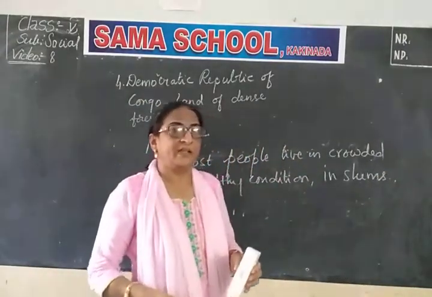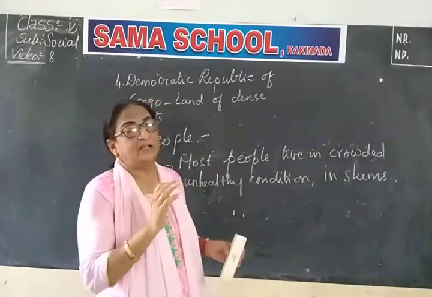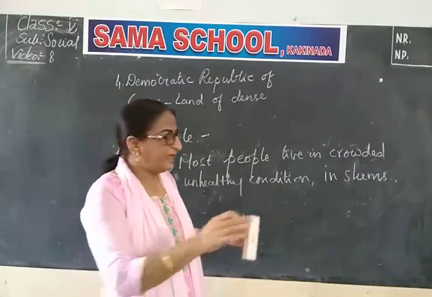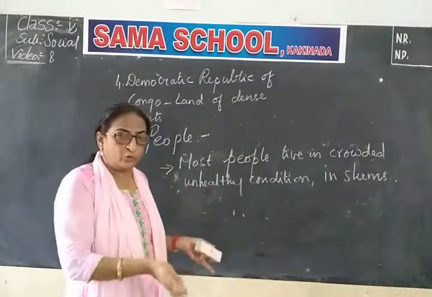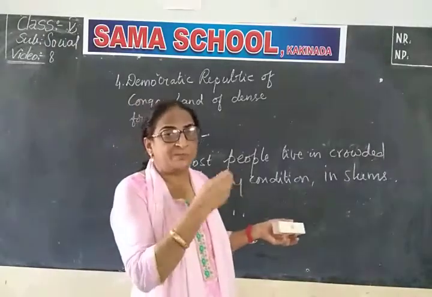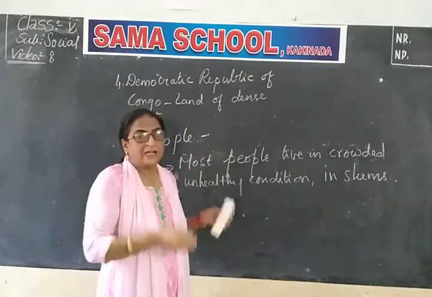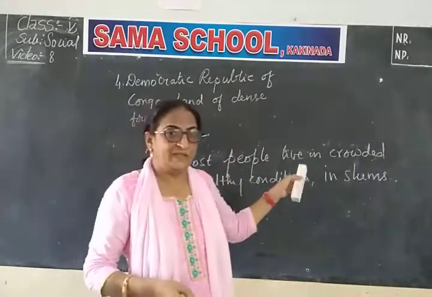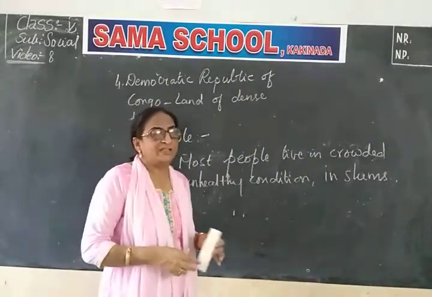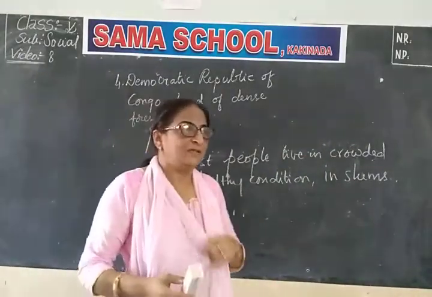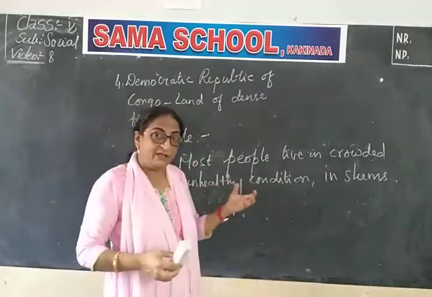In Mumbai, Dharavi. This is the largest slum area in India, not only in India, in Asia. It's the biggest slum, where so many people live in one room, a very small 10 by 10 room where nearly 8 to 10 persons live. Because of this, in our COVID situation, the disease is spreading fast in those areas, because how can they maintain social distancing in such a small place? So most people live in crowded, unhealthy conditions in slums.